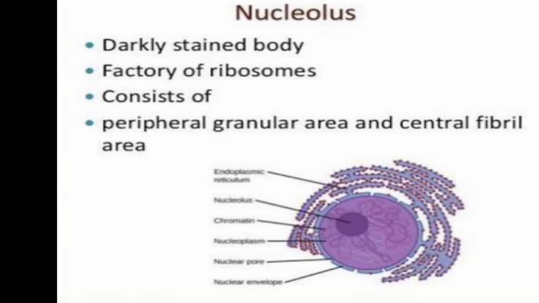It is a ribosome factory, a ribosome-producing machine, and it consists of particles like chromatin and cytoplasm.